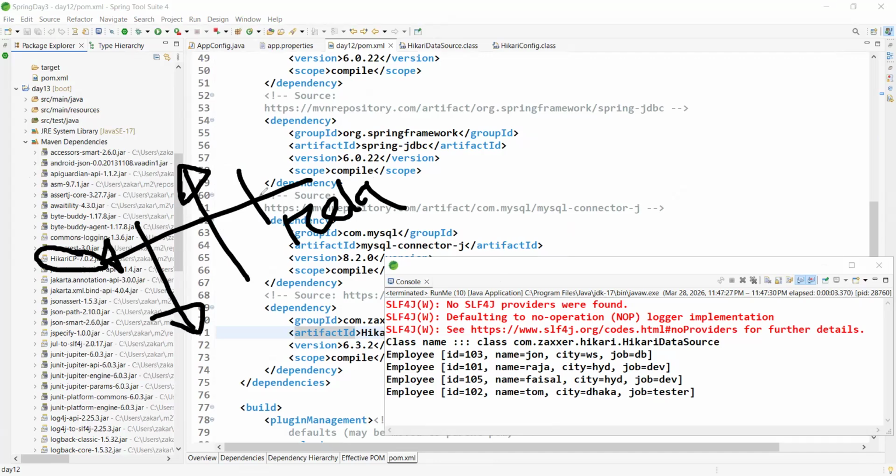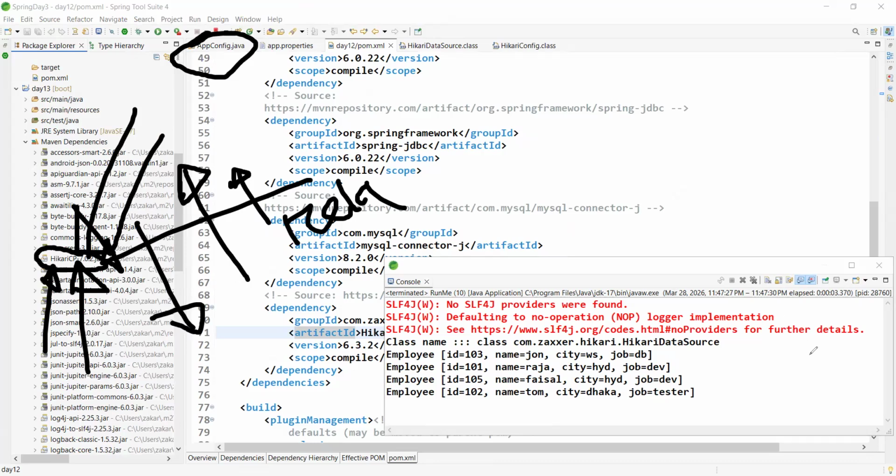Java has multiple vendors. What are these vendors providing? They are providing connection pools, right? But in Spring, what is the default connection pool? HikariCP, right? Which one?